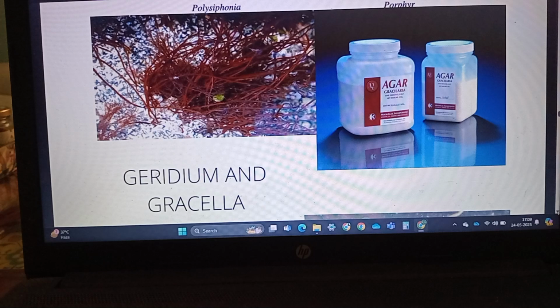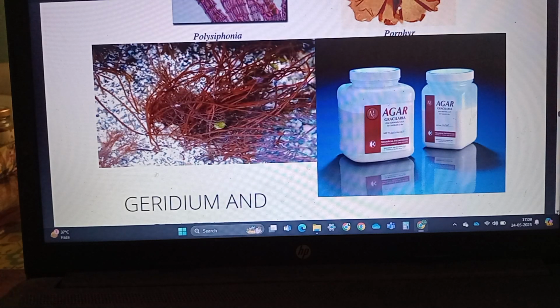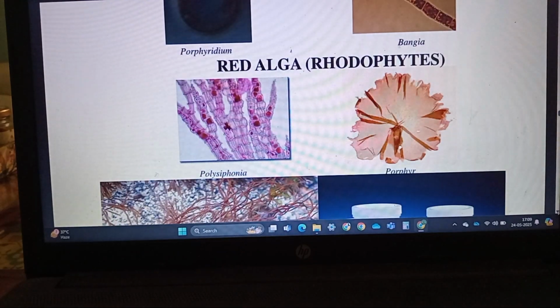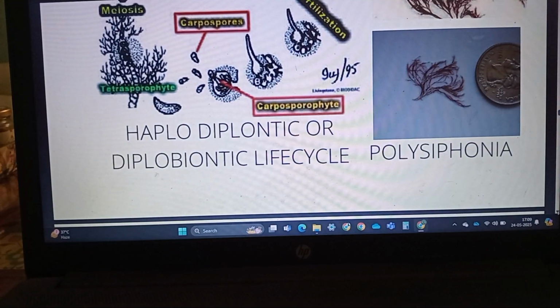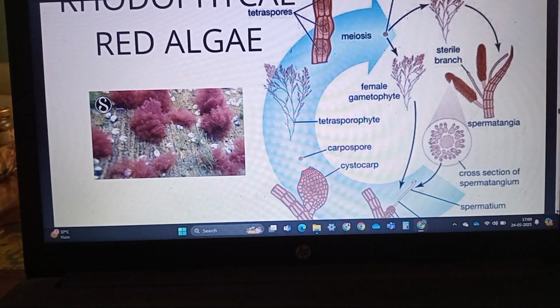These red algae mostly grow in the warmer water, warmer areas. They can grow in the well lighted superficial regions close to the surface of water, and also in depth where very little light penetrates.